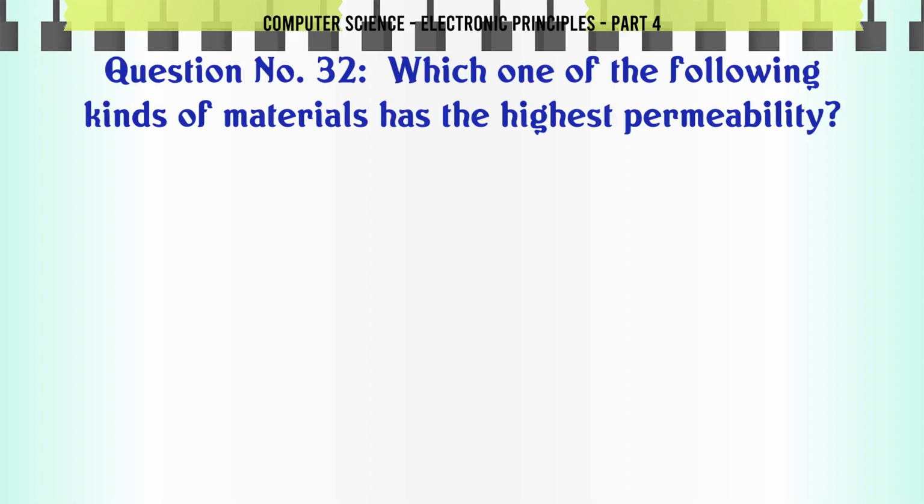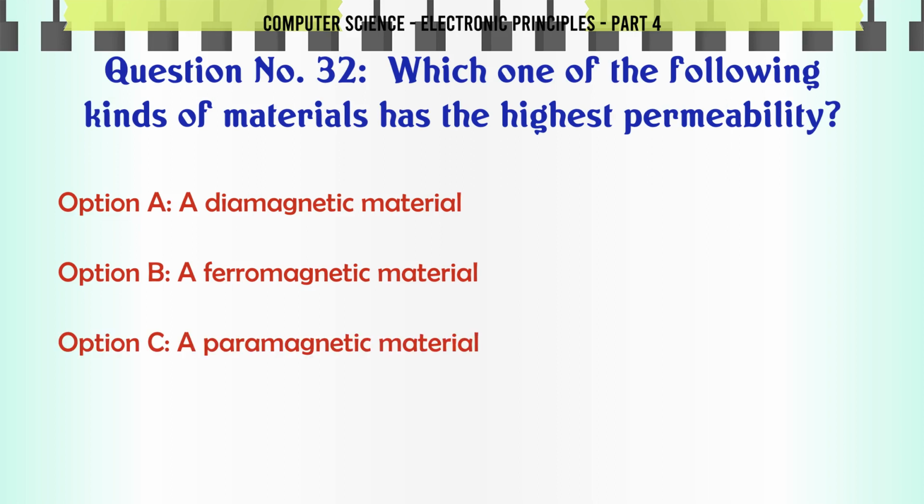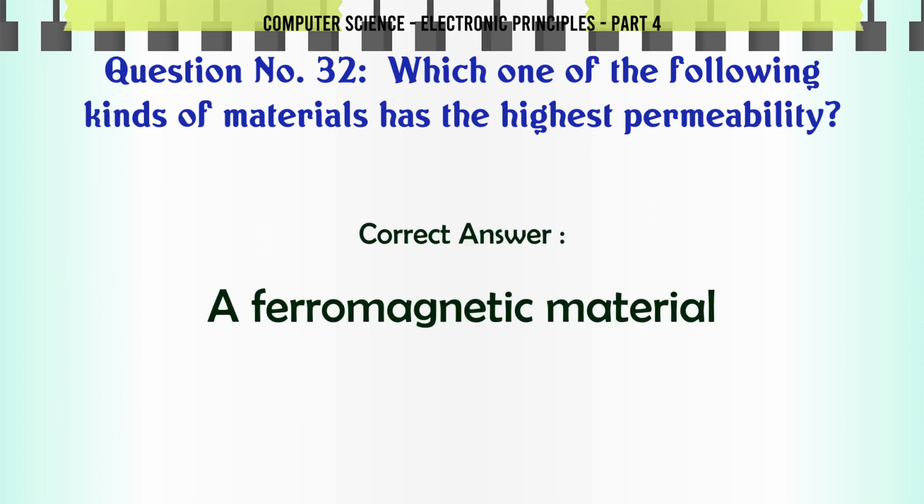Which one of the following kinds of materials has the highest permeability? A. Diamagnetic material. B. A ferromagnetic material. C. A paramagnetic material. D. All of the above. The correct answer is a ferromagnetic material.